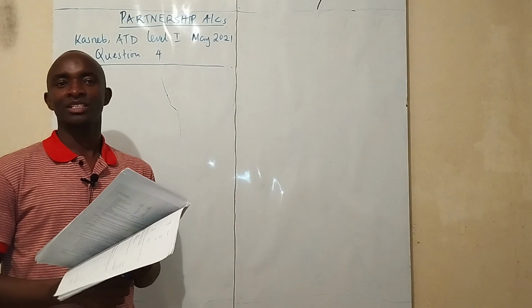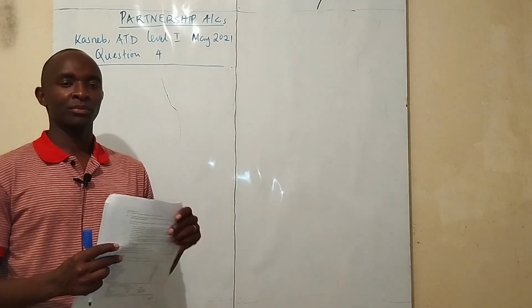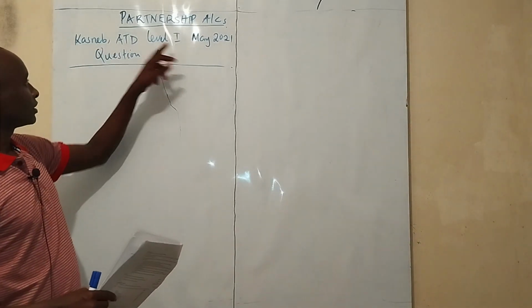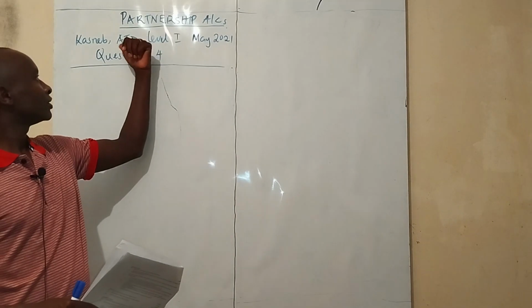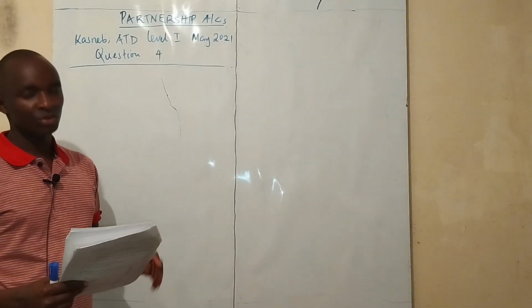Today, as promised earlier, we are going to look at a practical example that was examined by KASNEB in May 2021 on Accounting Technician Diploma Level 1. So this is question 4.